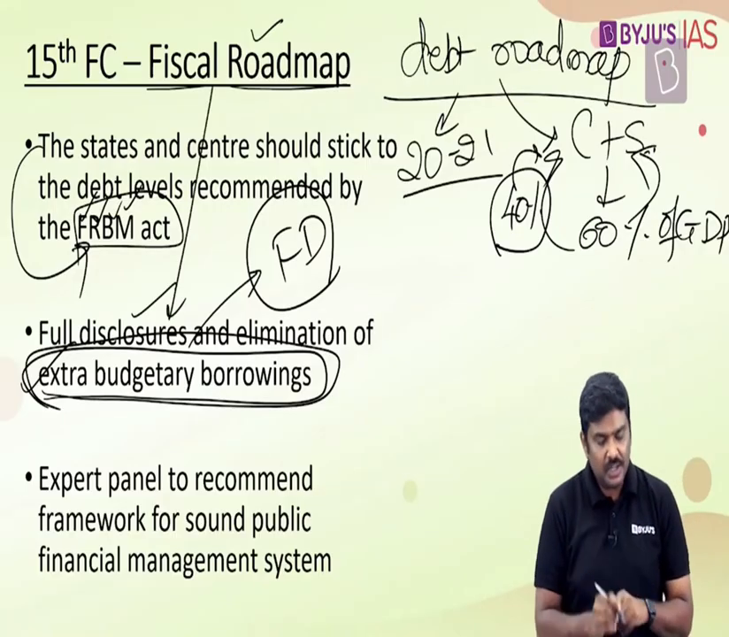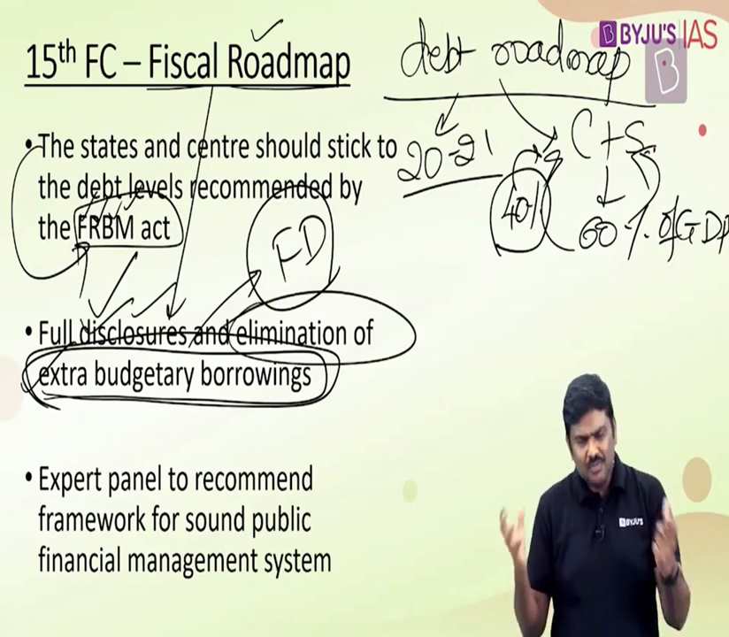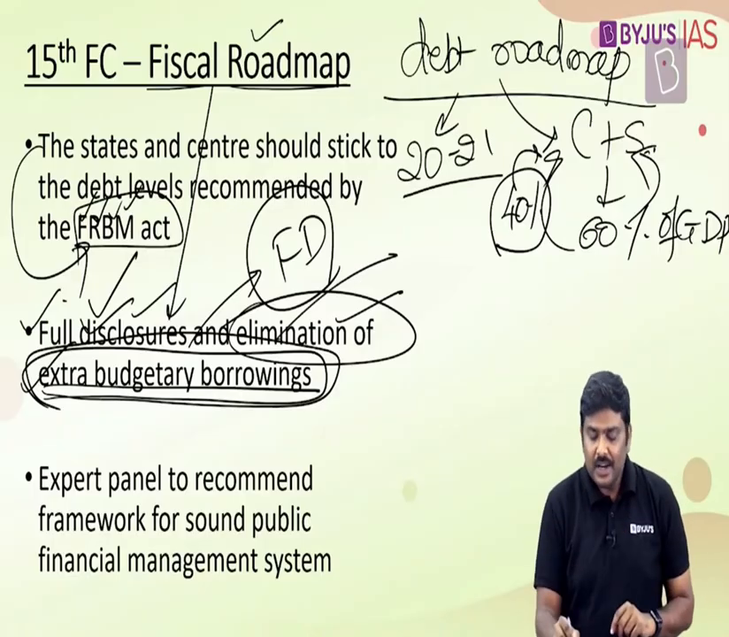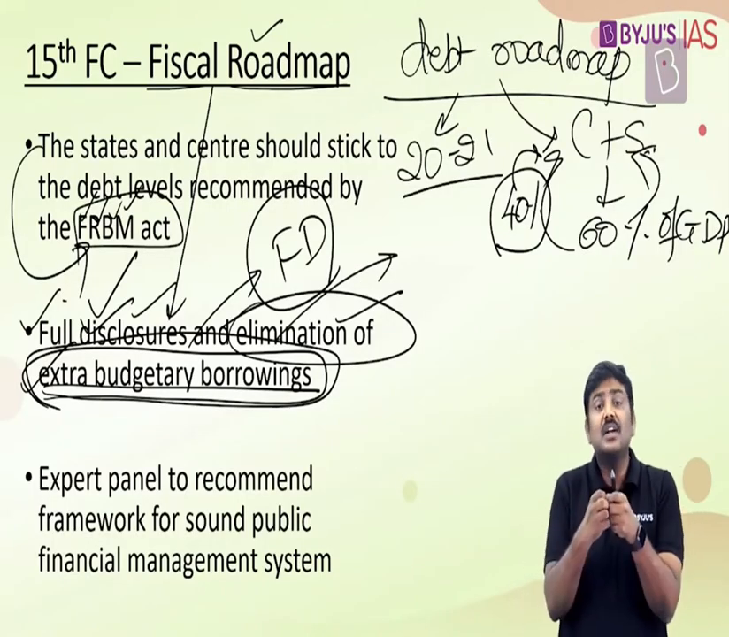So what the 15th Finance Commission has recommended is that the central government as well as the states should go for full disclosures of their debt and extra budgetary borrowings, and over a period of time should eliminate these extra budgetary borrowings. Remember this particular definition. And like I said, very recently in the concluded budget, the central government has taken care of this, as a result of which the fiscal deficit of the government suddenly ballooned.